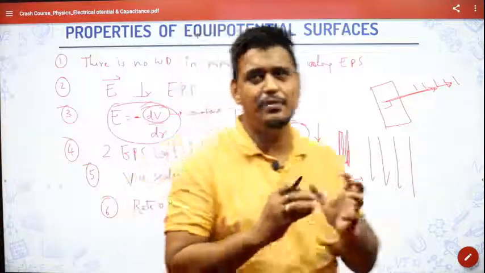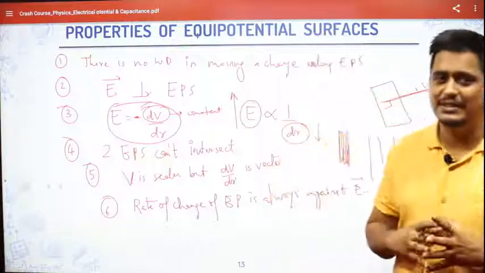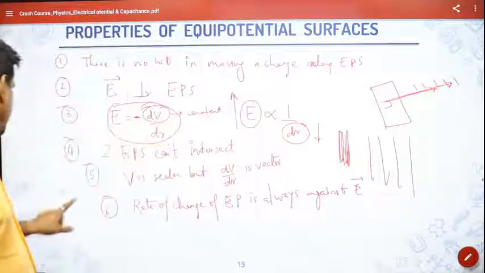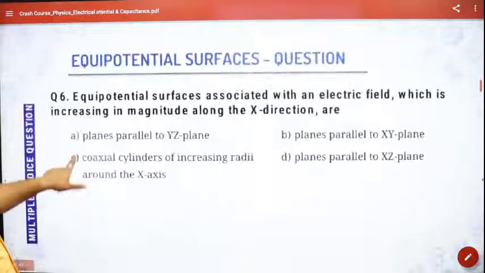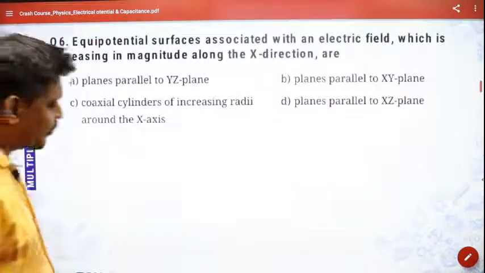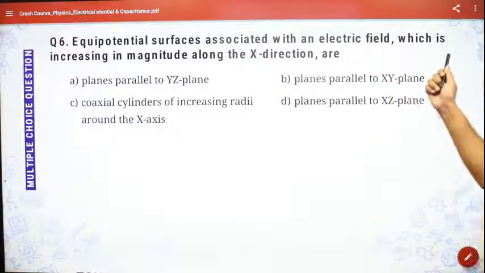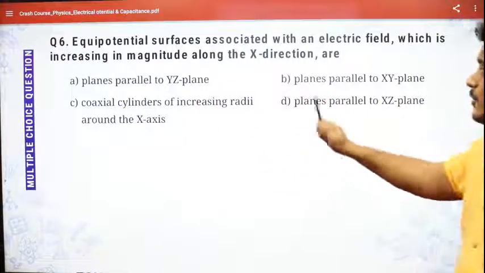These are some very important properties of the equipotential surface, and from these properties itself you can expect some questions. Let us see if any question is there. Yeah, I have taken a question. Equipotential surface associated with an electric field which is increasing in magnitude along the x direction.